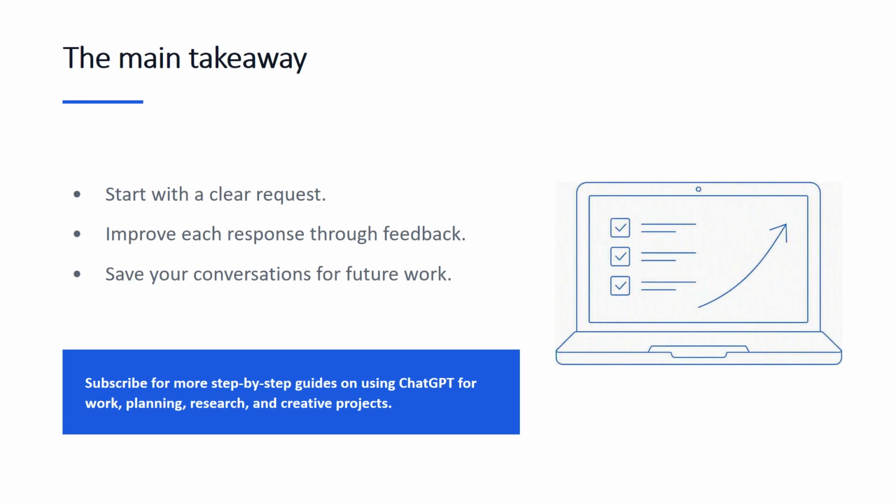The main takeaway is simple. Start with a clear request. Improve each response through feedback, and save your conversations for future work.